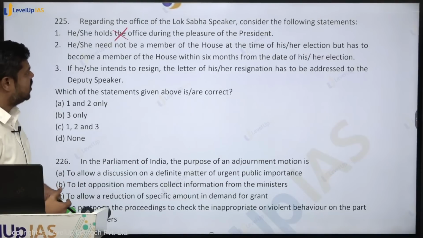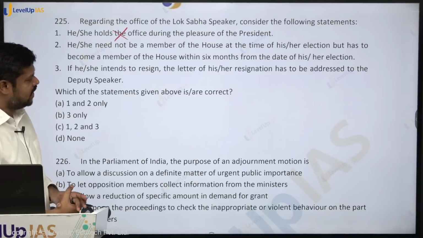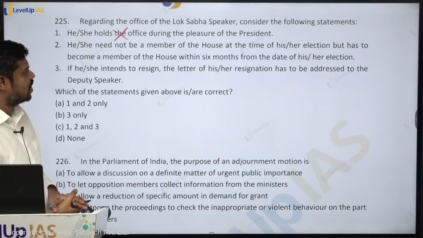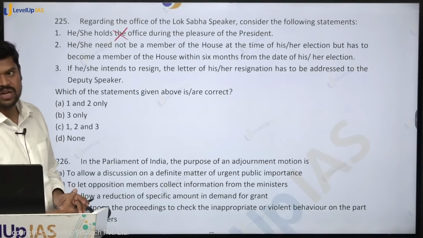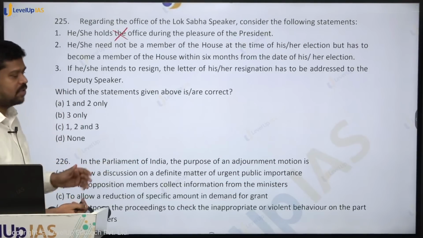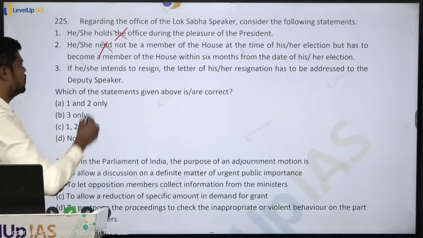He or she need not be a member of the House at the time of his or her election, but has to become a member of the House within 6 months from the date of his or her election. Is that true? That is not required. He or she should be a member of that particular House. So that is a mandatory condition.